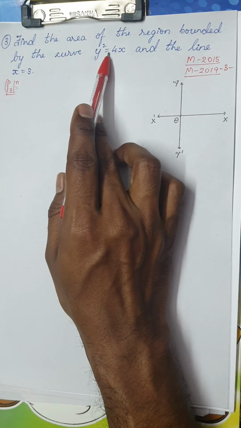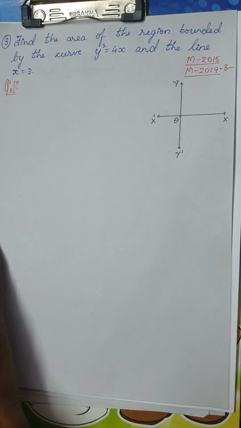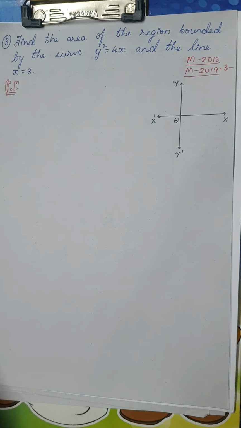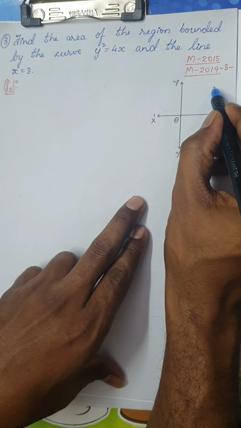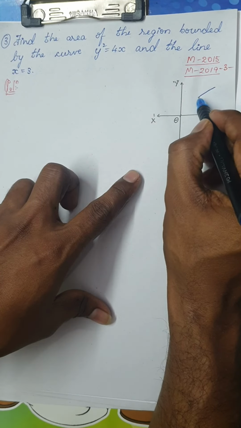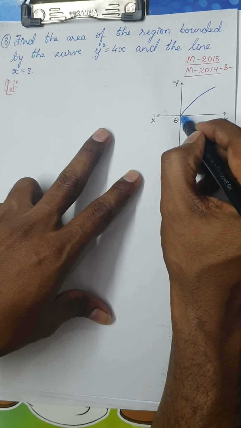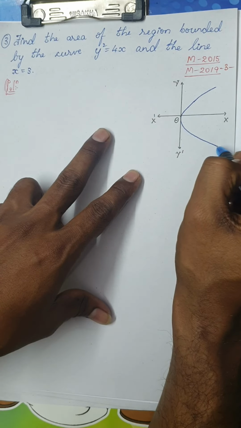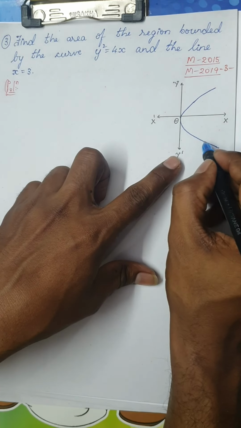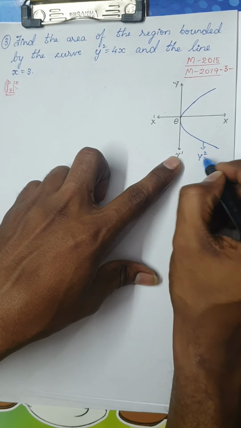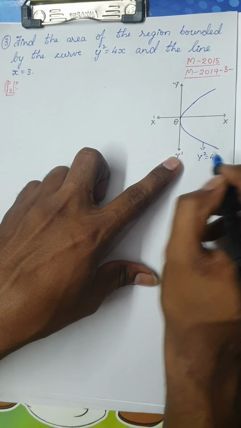This is a curve y square is equal to 4x. This is very similar to y square is equal to 4ax, isn't it? So we know that the square is for y, so the axis would be x-axis. Because it is 4x, the parabola would be facing right. This would be the required curve here. Y square is equal to 4x. Let me write this.